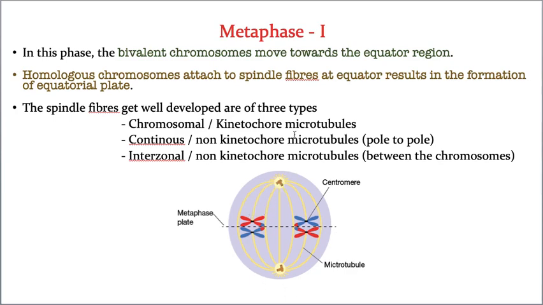So metaphase 1 is characterized by spindle fiber formation, and the arrangement of all these homologous chromosomes at the equator region, which results in the formation of the metaphasic plate or equatorial plate. Okay, these are the changes that can be seen in metaphase 1.